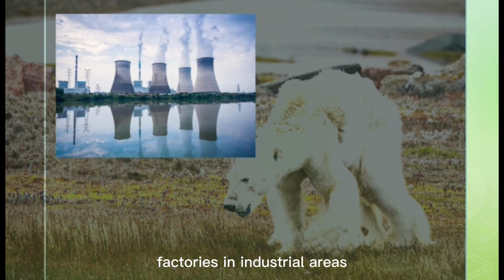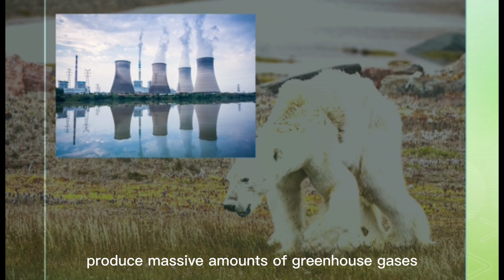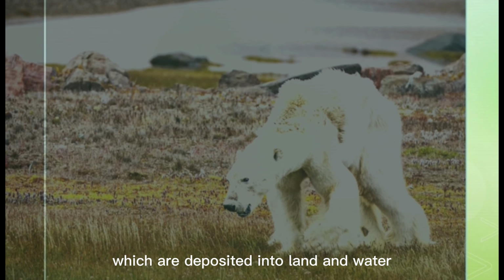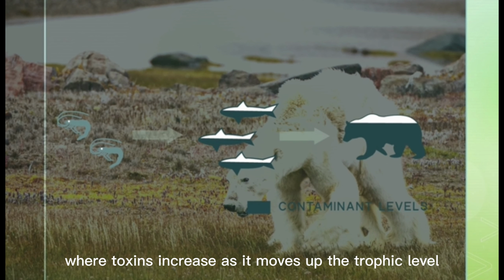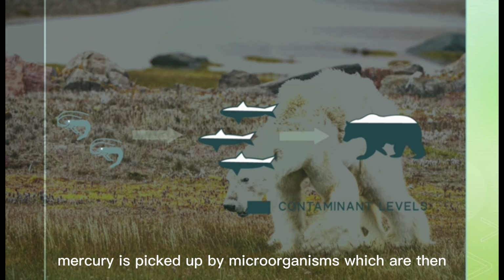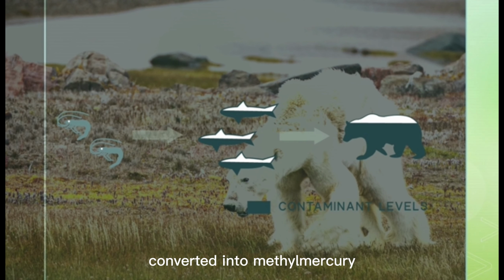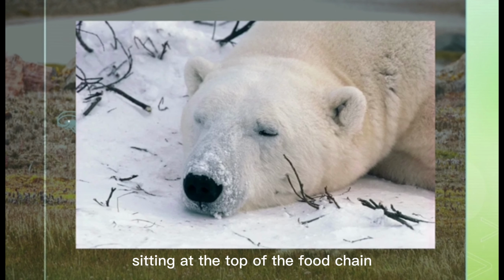Factories and industrial areas produce massive amounts of greenhouse gases as well as mercury, which are deposited into land and water. This results in a process known as biomagnification, where toxins increase as they move up the trophic level. Mercury is picked up by microorganisms, which are then converted into methylmercury. Sitting at the top of the food chain, polar bears amass high concentrations of the contaminant.